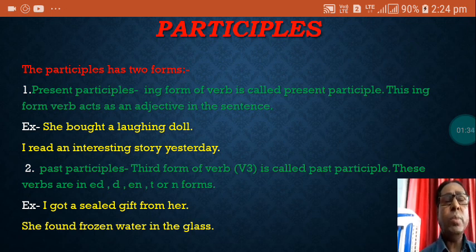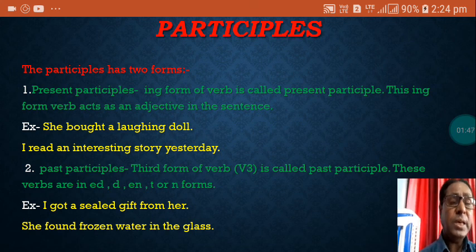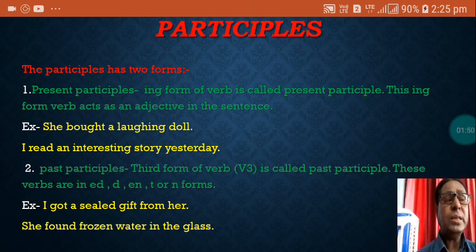This ing form of verb also acts as an adjective in the sentence. You can see here, she bought a laughing doll. What kind of doll? Laughing doll. Here laughing is a present participle. You can see ing is added to the verb laugh, so it is a present participle. And after that is doll. Doll is a noun here. What kind of doll? Laughing doll. So laughing is describing or modifying the noun, that is doll.